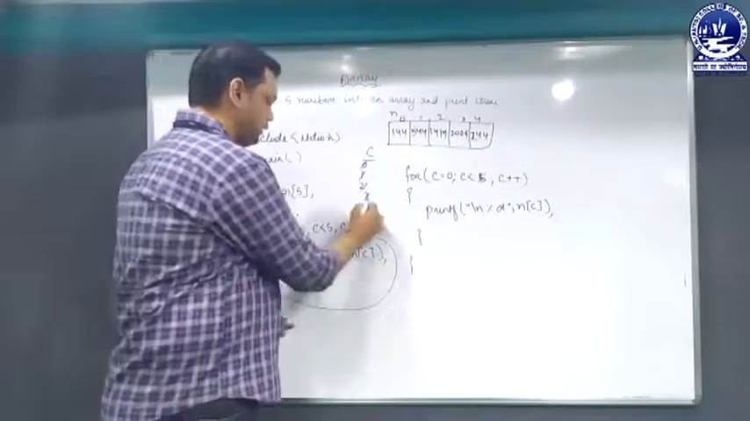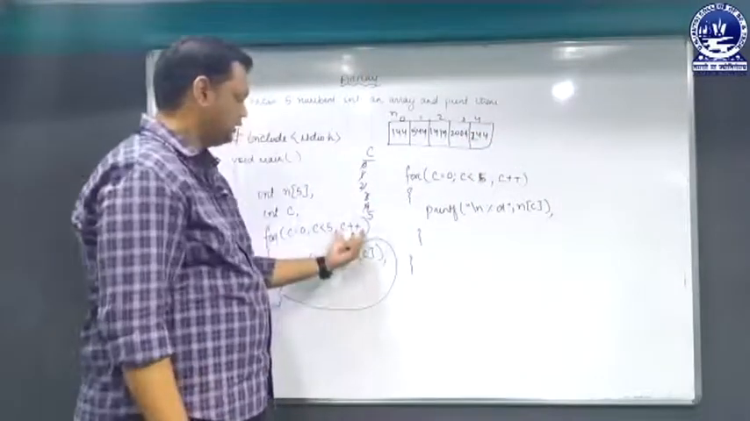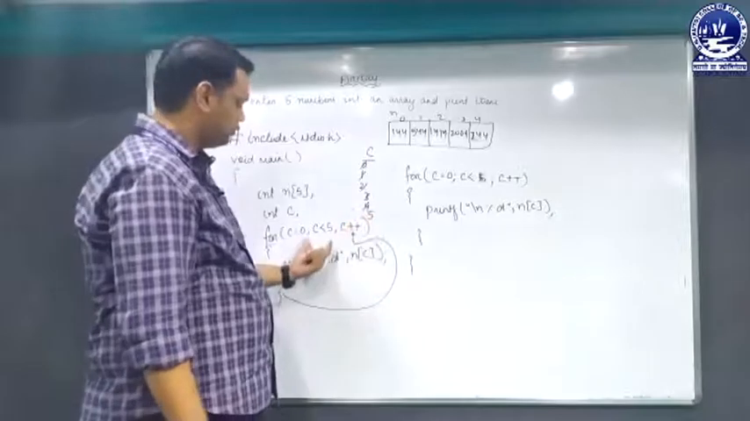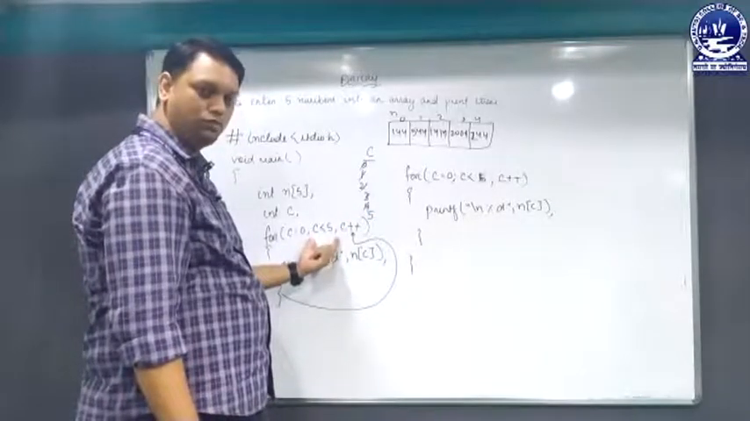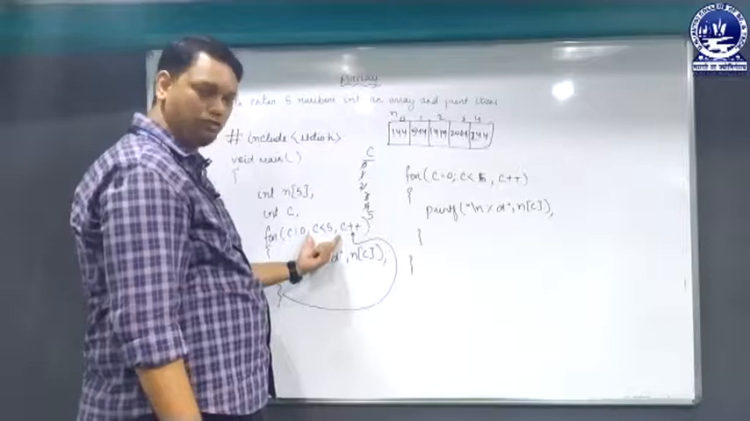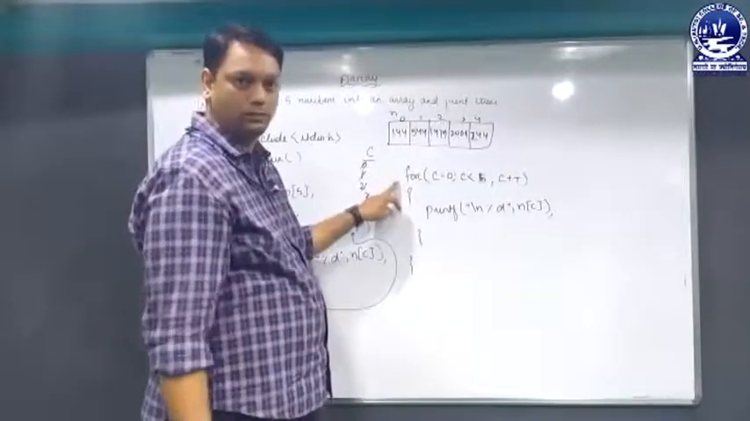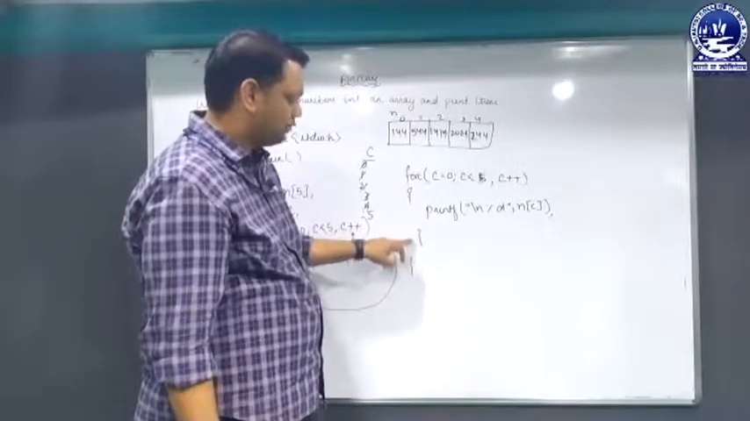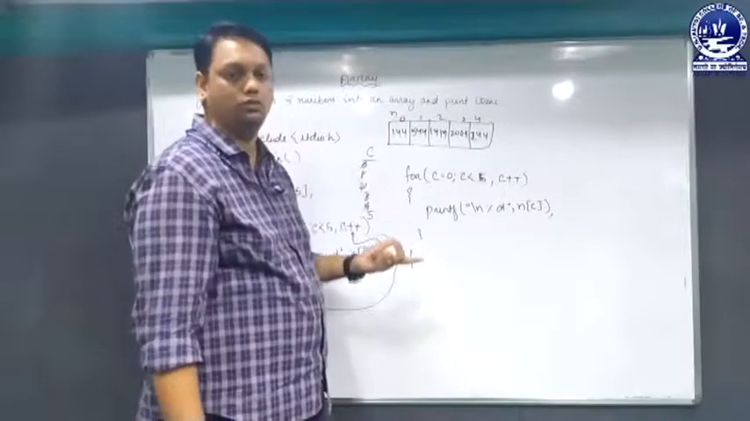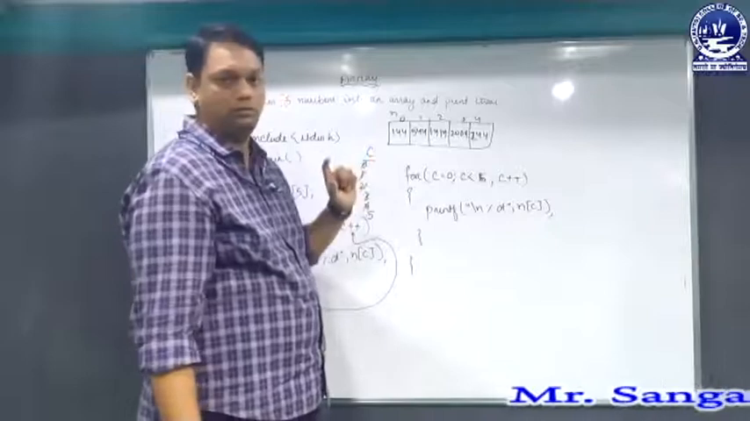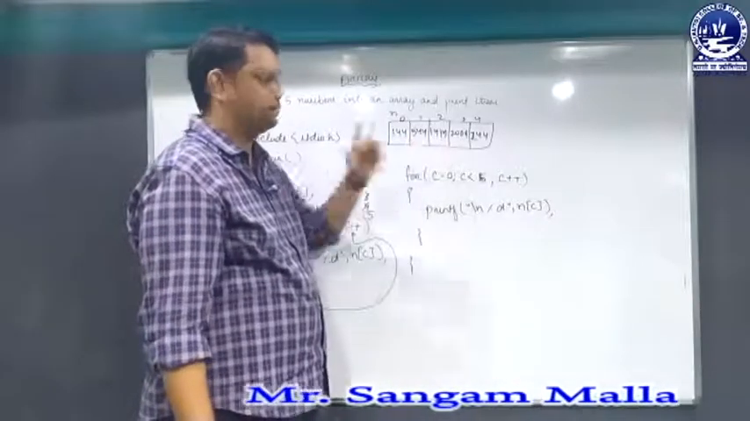Now when c is incremented again, c will have the value 5. So it will check, is 5 less than 5, true or false? It will be false. So it will exit from this loop and move to the next loop. This loop is responsible for printing the values of each array index.